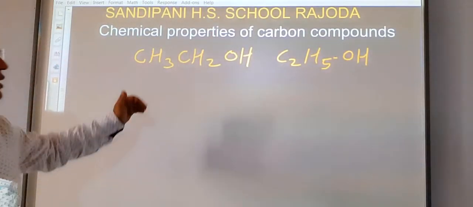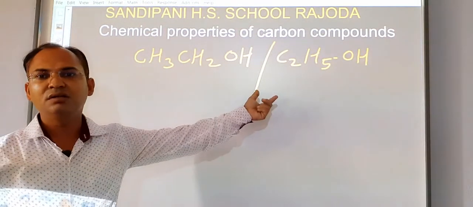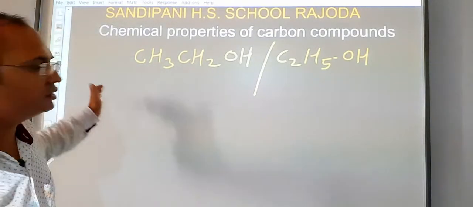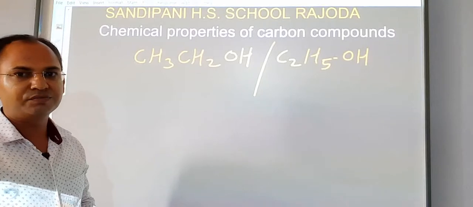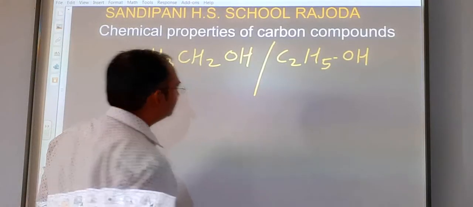There is no change in this, because one is the expanded formula and the other is the compact one, C2H5OH and CH3CH2OH.